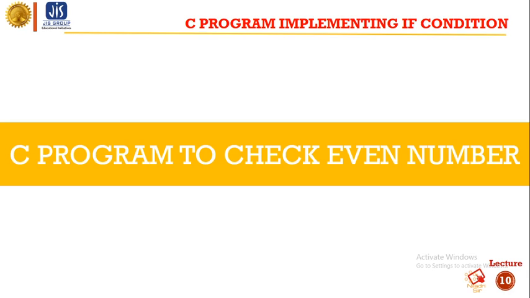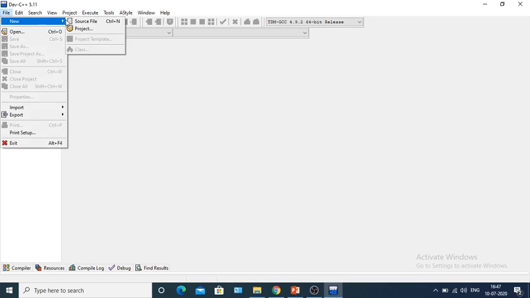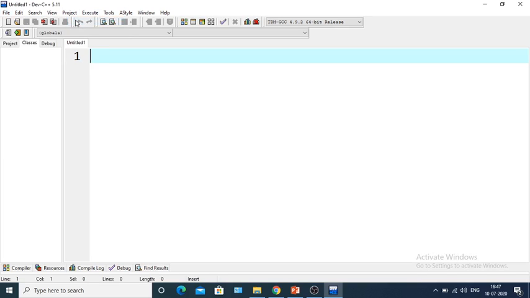So let's do a C program to check an even number using if. Okay, so let's do it. So this is our C editor. We'll go to the file, next new source file. Okay, so we'll write our code here. So our program is to check whether a number is even or not.